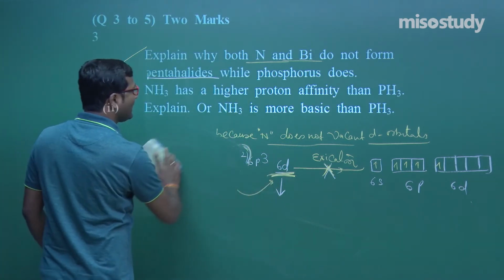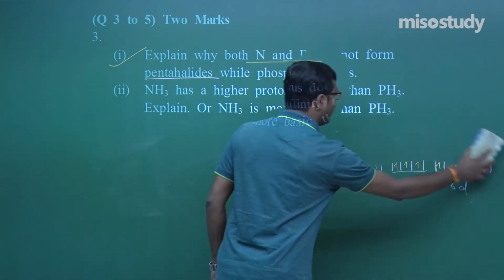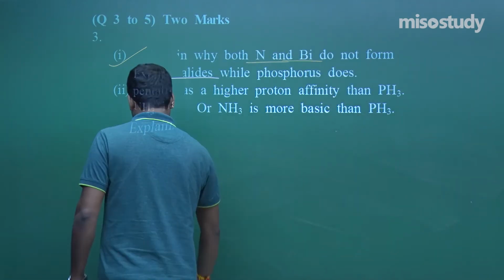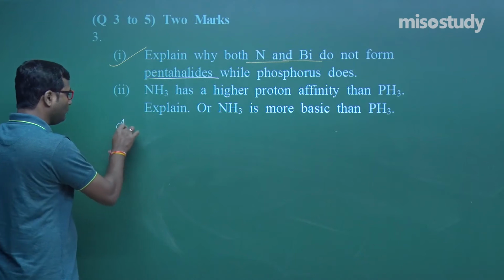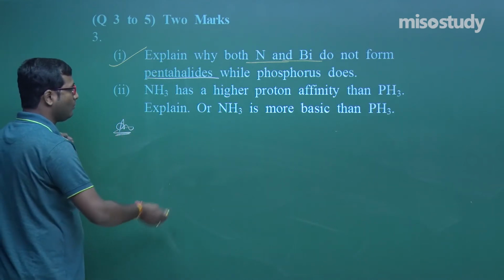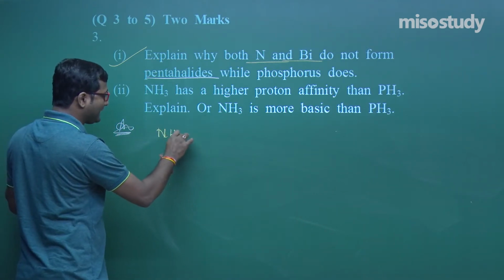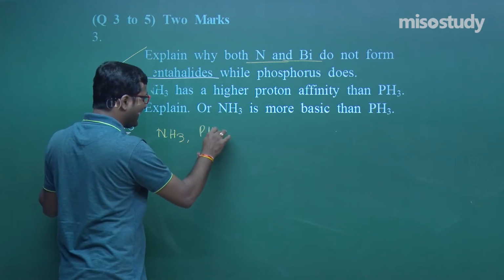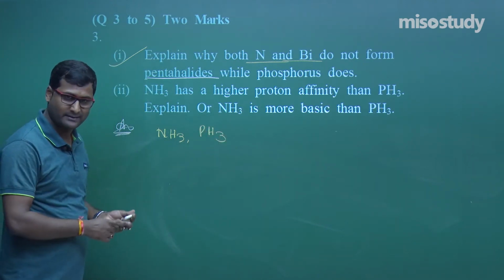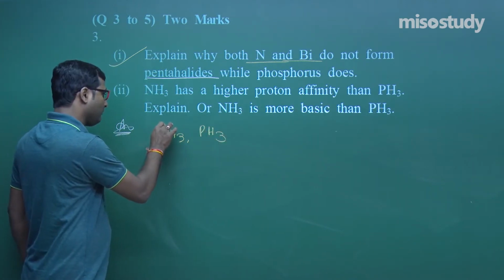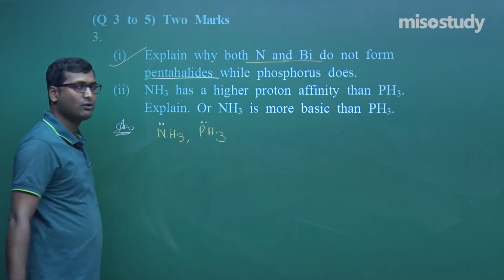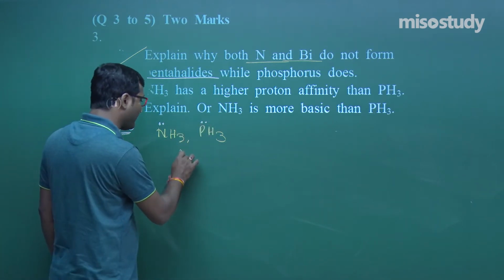NH3 has a higher proton affinity than PH3. As we know, both NH3 and PH3 act as a Lewis base, because they contain an electron pair, that is a lone pair of electrons.